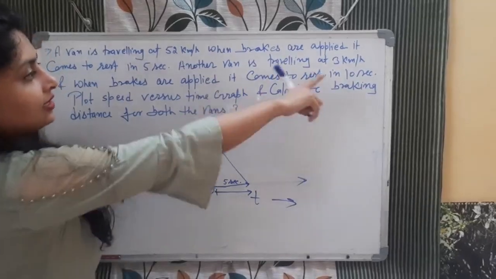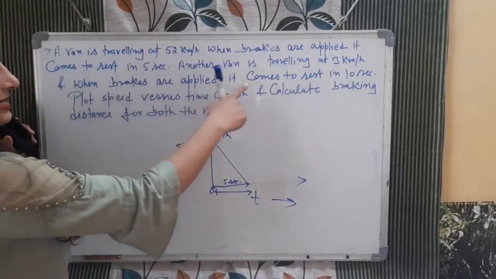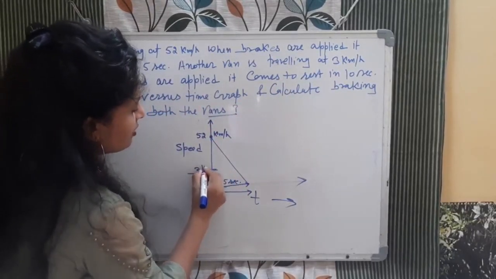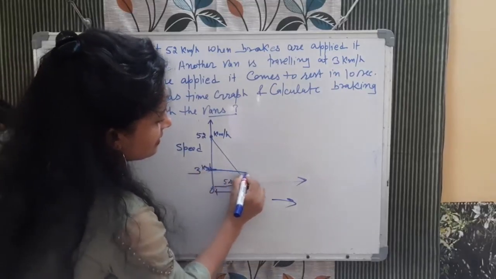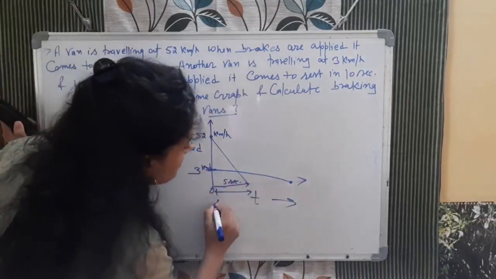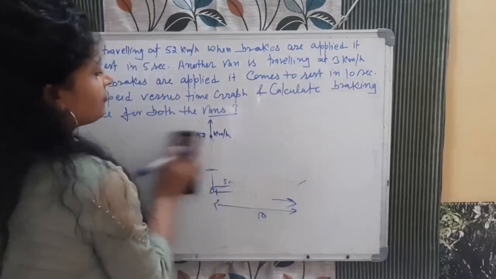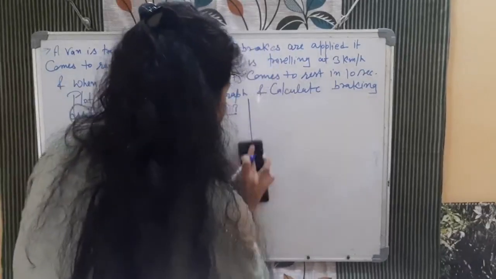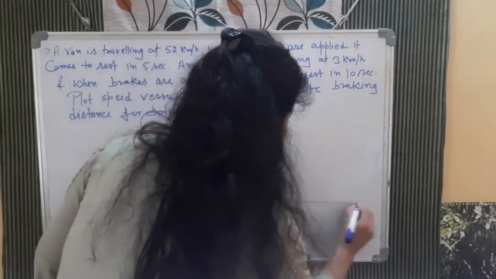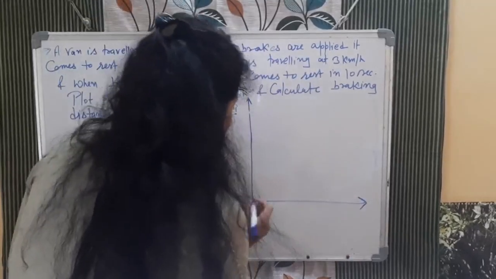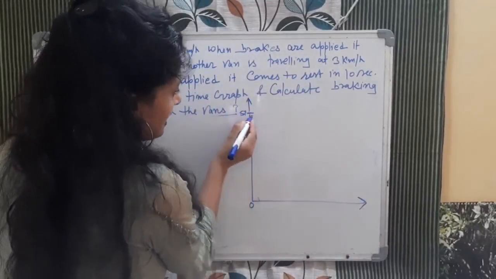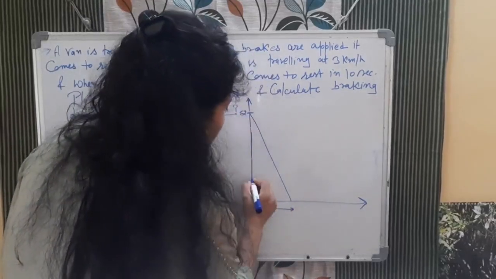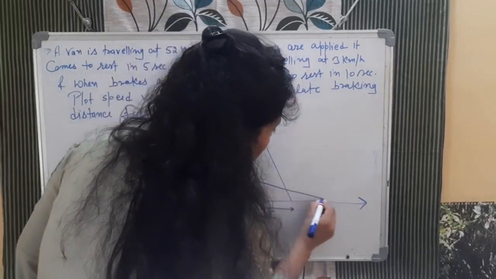Now the second van is at 3 km per hour, and when brakes are applied, it comes to rest in 10 seconds. So somewhere here it is 3 km per hour. Brakes are applied and it comes to rest in 10 seconds, from here to here 10. I need to draw the graph again, a clean graph, with straight lines. So origin, one is somewhere here at 52 and comes to rest in 5 seconds only, and one is somewhere here at 3 and comes to rest in 10.